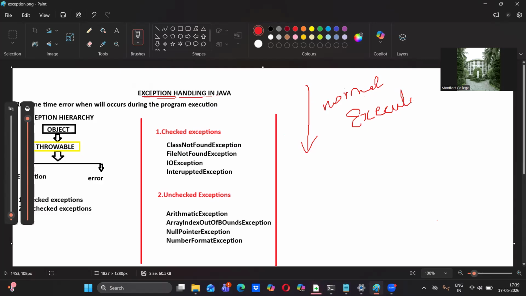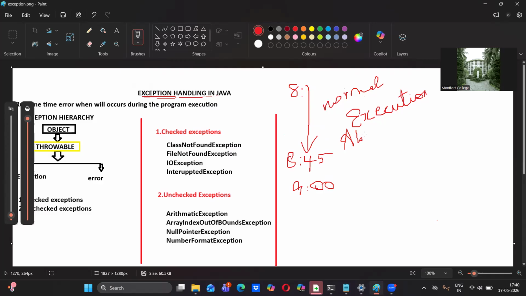But sometimes what happens? Some problem occurs when we are coming to college. Okay, so for example, if we start from home at 8 o'clock and you reach college by 8:45 every day, this is normal execution, no problem. But on some days, we will reach by 9 o'clock because of some problems. In Bangalore, we have a traffic problem. Apart from that, if your bike has any problem like a puncture or any starting problem or something,